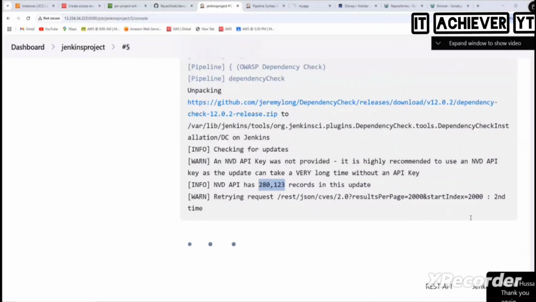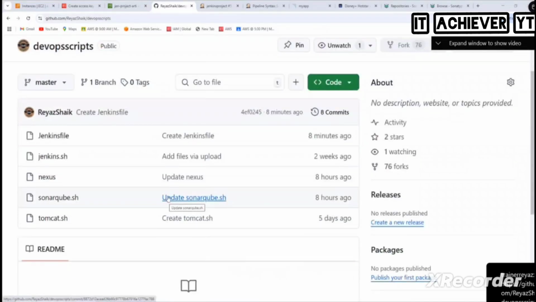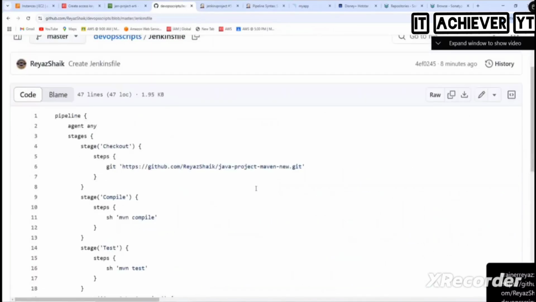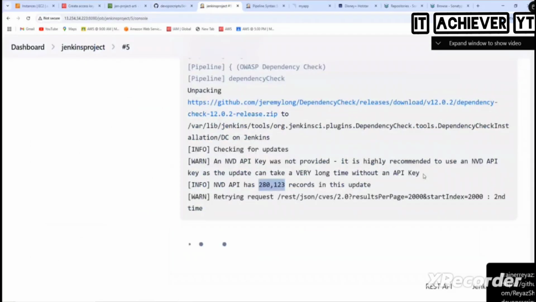Tell me one second, where have you put the tool pipeline code, sir? So go here. Click on that, guys. I think you have already forked it. If not forked, please fork it. Or else, if you have already forked it, click on sync fork. And then this is the Jenkinsfile here. So go here, and then you see the whole file, the complete Jenkins pipeline. Don't worry, it will be never ending. At least 30 minutes it will take, right?